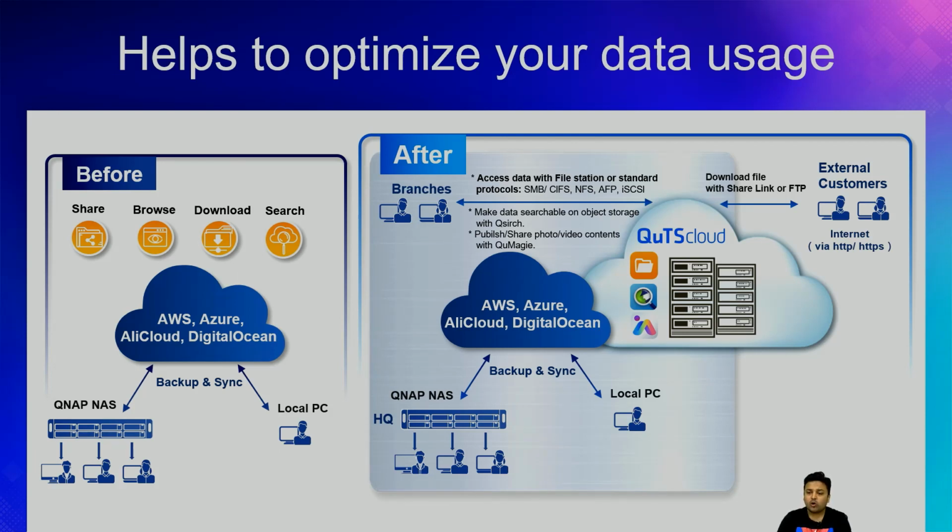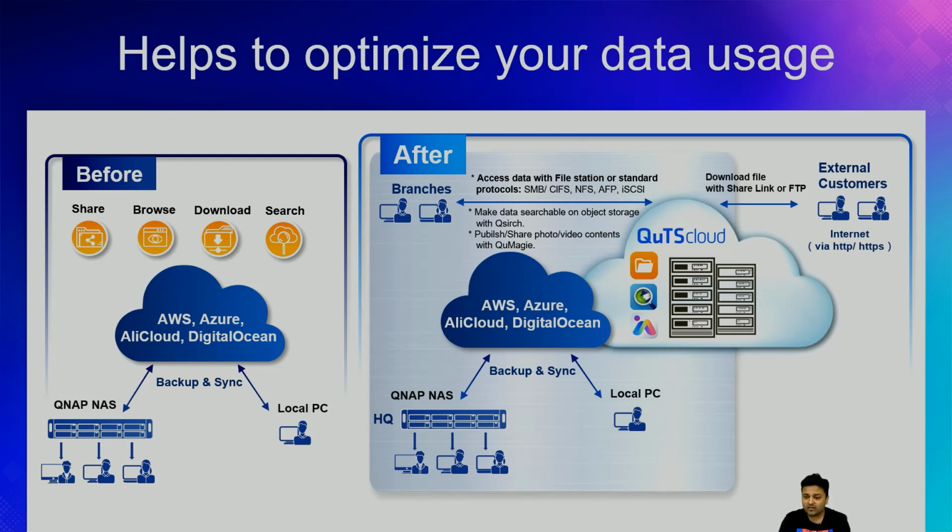They store all their data on the cloud, but they don't have a good tool or software on top of that cloud infrastructure which can help make the best use of that data. For example, if you want to share, browse, download, or perform a very advanced search on that data inside the cloud, there are not many options available, but with the help of QuTScloud, all those problems can be solved.